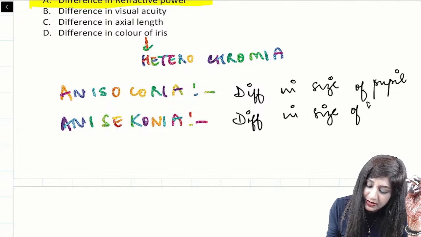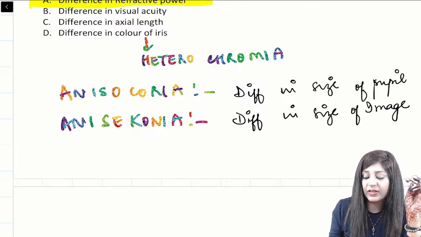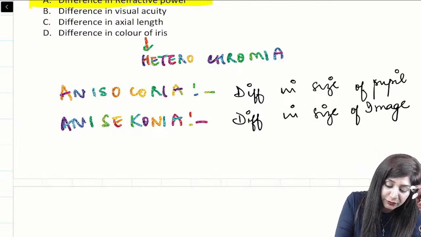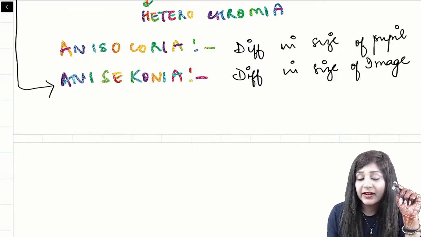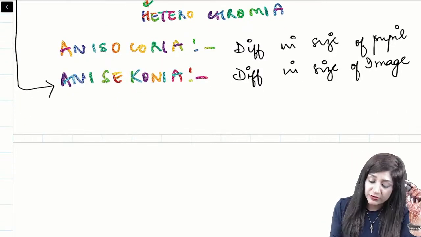So whenever we have anisometropia, we have the difference in the refractive power. This will always lead to aniseikonia. Aniseikonia means difference in the size of the images.